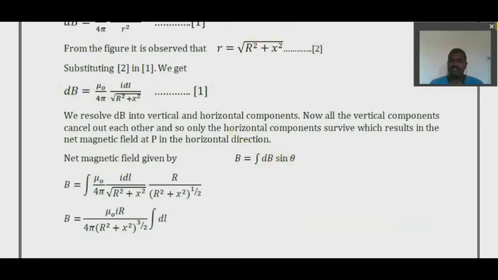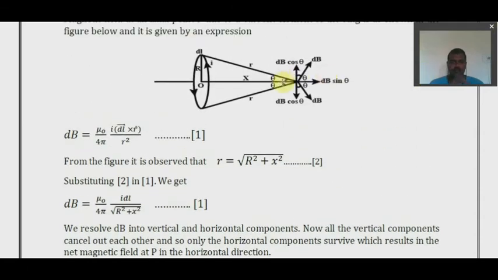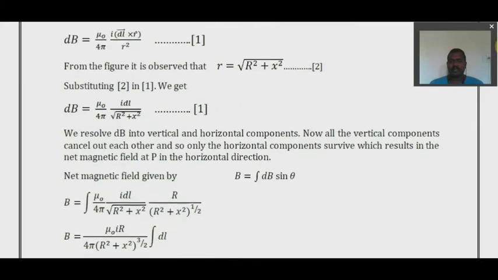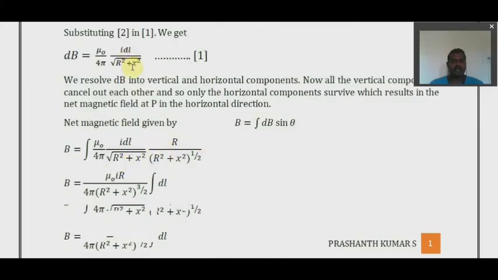Substitute dB, and what is sin theta by trigonometry? Opposite by hypotenuse. Opposite is capital R and hypotenuse is small r, which is nothing but root of R square plus X square. I have done the same thing here. dB is mu naught by 4 pi I dl divided by root of R square plus X square, and sin theta is capital R by root of R square plus X square. So B is equal to: mu naught by 4 pi is constant, I is constant, R and the denominator terms, root of R square plus X square into root of R square plus X square, are constant.